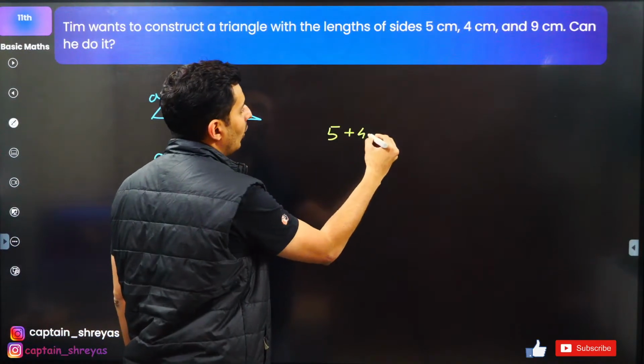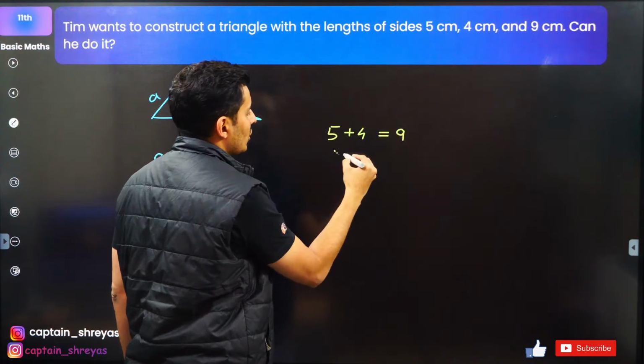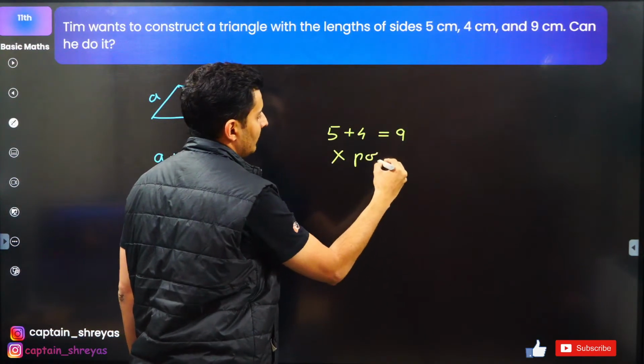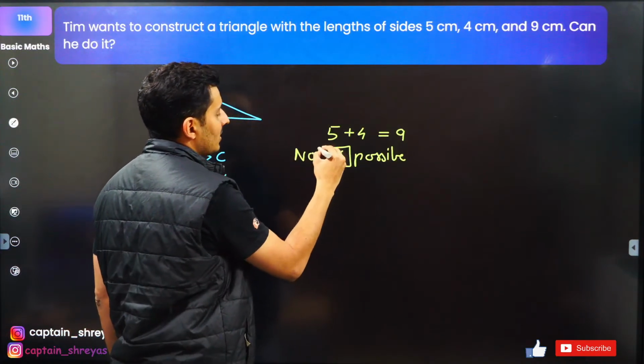5 plus 4 is not more than 9. In fact, it is equal to 9. So not possible. Very, very important. Not possible, guys.